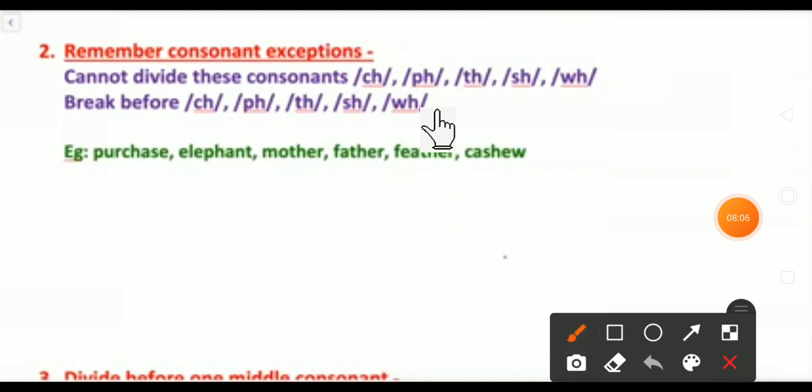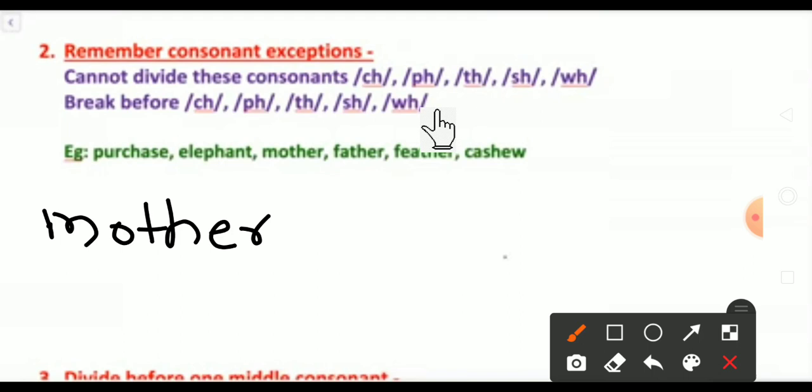Got it? Yes. Next word is mother. So I'll write here, MOTHER. Now, first what we have to do? First we have to find out the vowels. Yes. O, E. Now we got 2 vowels. Yes. 2 syllables we can consider. Now see whether here TH is there.